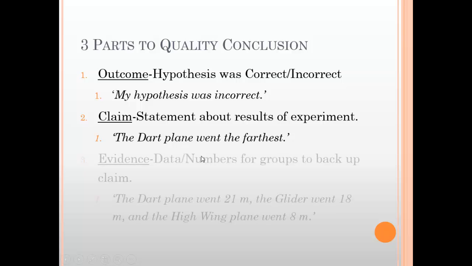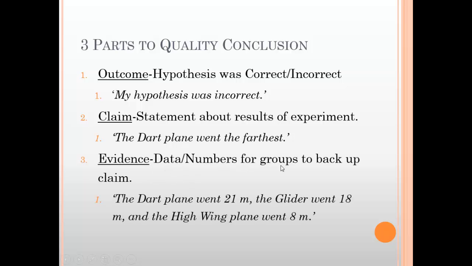And then finally, evidence, data or numbers for groups to back up the claim. The evidence will back up the claim. So we need to, if we can, include data for all our groups. If we cannot, if there's too many groups, that's fine. Try to give as much information as you can, though. So if, for instance, the DART plane went 21 meters, the glider went 18 meters, and the high-wing plane went 8 meters. By looking at these numbers and the groups, I noticed right away the DART plane went the farthest, which I mentioned. The DART plane went the farthest, which then backs up my statement.